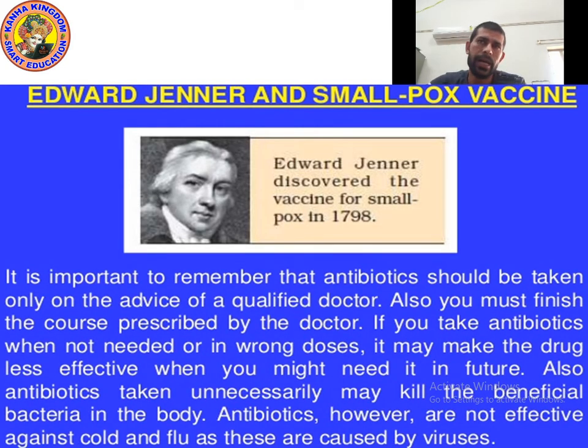Okay, kids. Now you know that penicillium was prepared by Alexander Fleming. Now the question is, who discovered the vaccine for smallpox? Yes, Edward Jenner. Edward Jenner discovered the vaccine for smallpox in 1798. Yes, in 1798, Edward Jenner discovered the vaccine for it.